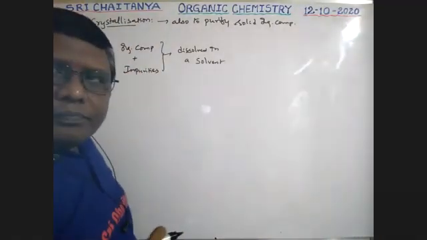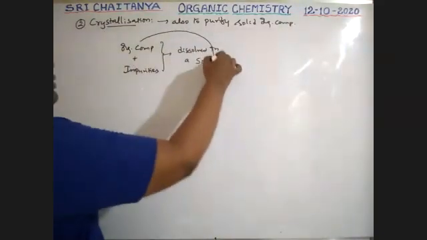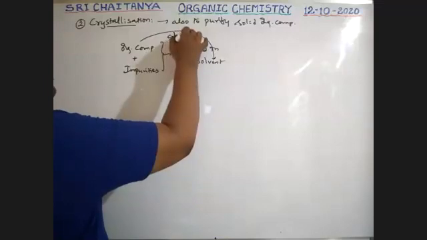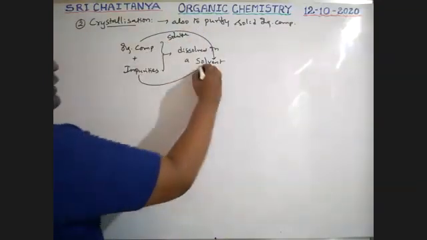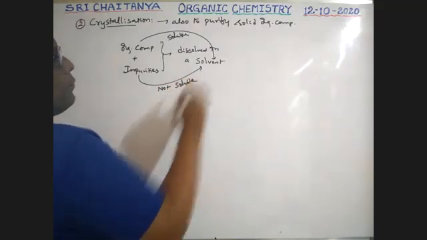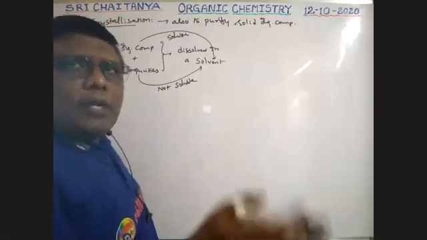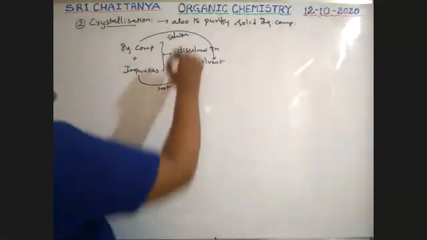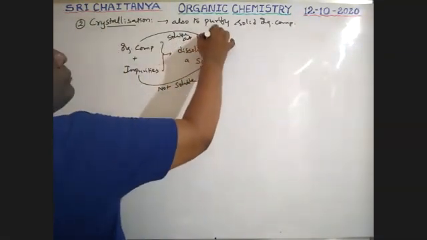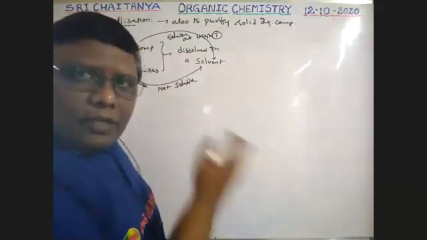Mostly the organic compound is soluble in this solvent, but the impurity is not. At high temperature, the organic compound is highly soluble, but not the impurity.